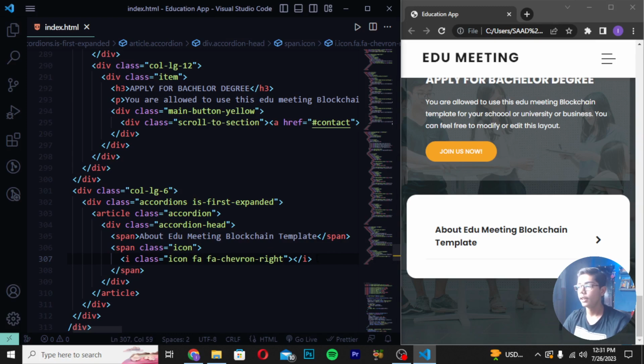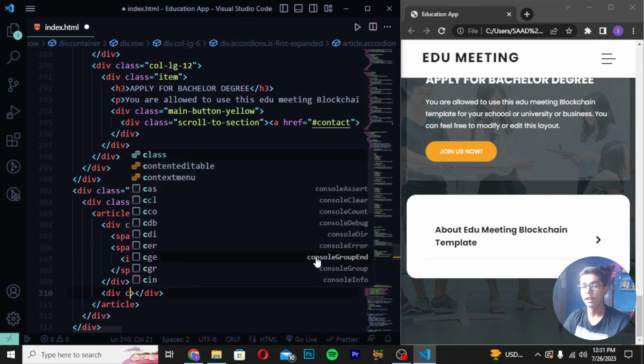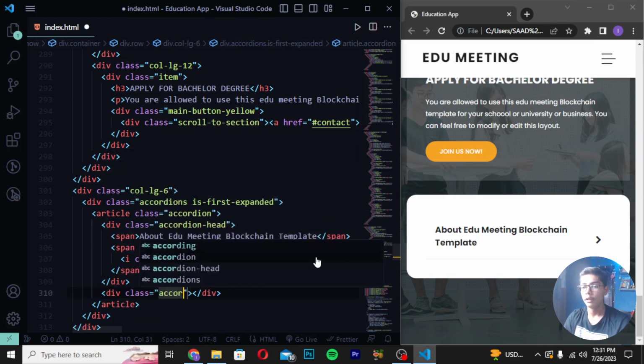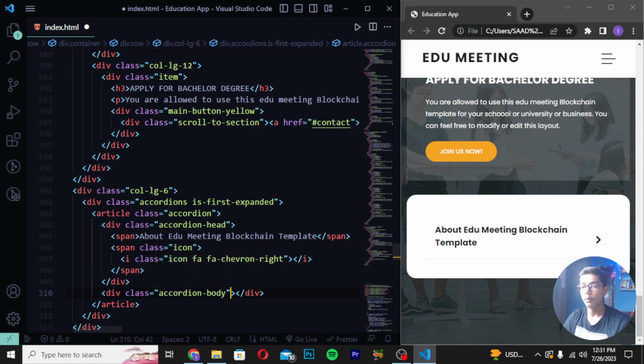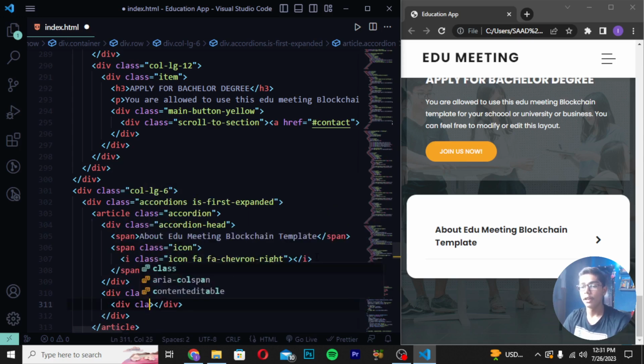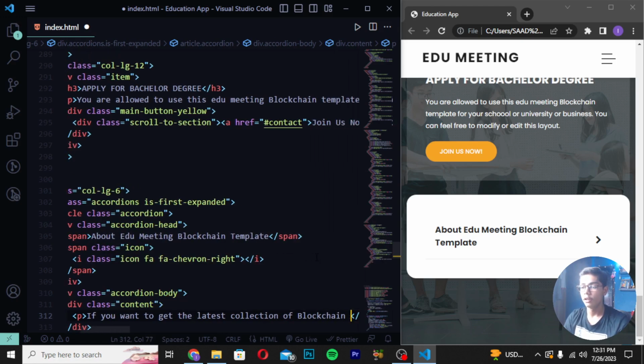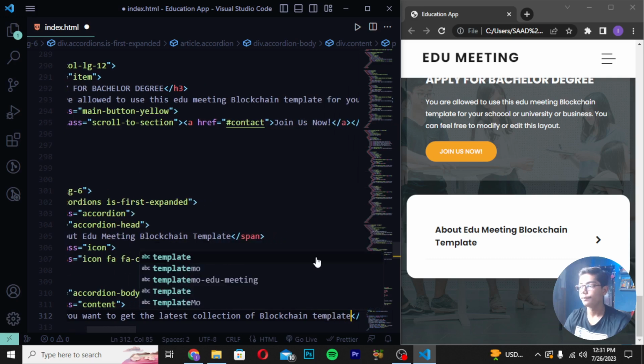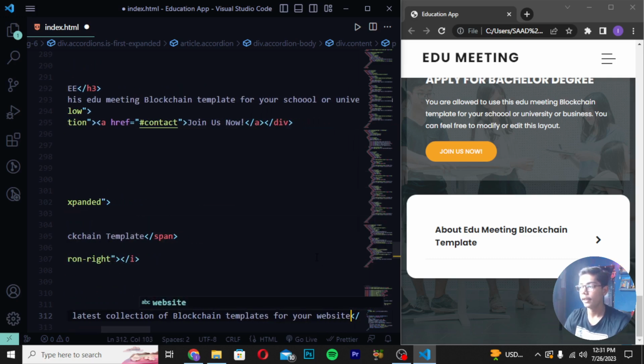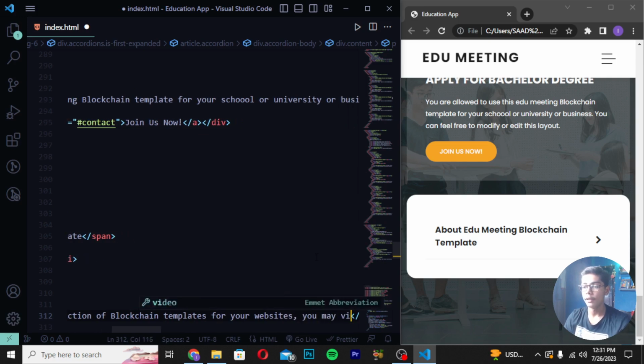Now after writing this tag, you have to move down after this and create a div class accordion. So here I will be writing accordion body. Then you have to write here div class content. Then I will be moving down right here, p tag, and I will be writing if you want to get the latest. So here I will be writing get the latest collection of blockchain templates for your websites you may visit like this.